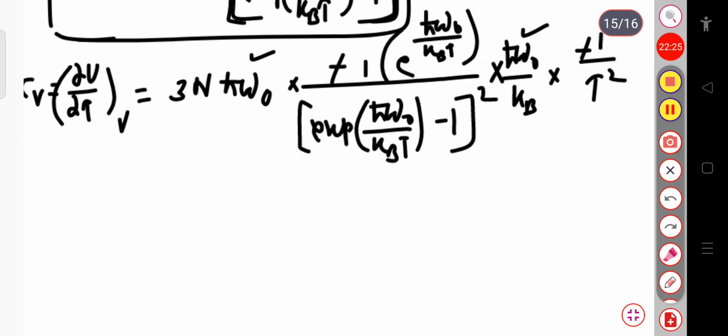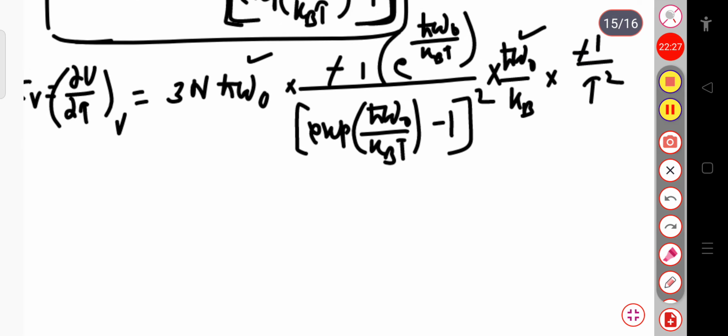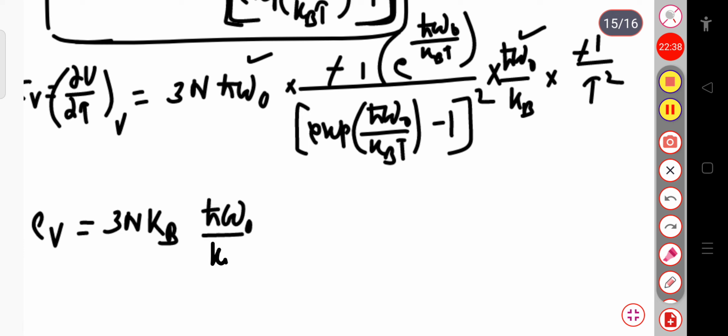Let me write Cv equal to 3n. If I multiply k here and divide k here, this will be (ħω₀ by k_B T) whole square. You can see one k is multiplied here and one k is divided here, and one k is present here.